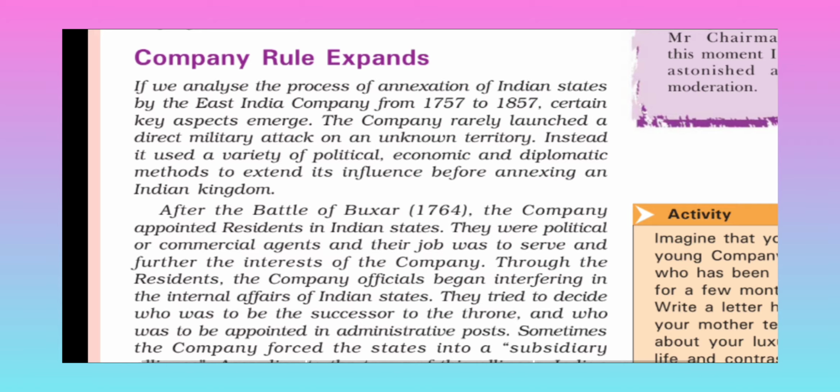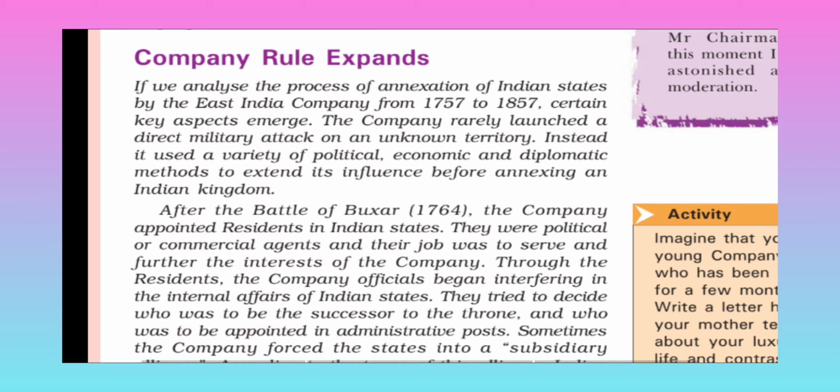If we analyze the process of annexation of Indian states by the East India Company from 1757 to 1857, certain key aspects emerged. The company rarely launched a direct military attack on unknown territories.